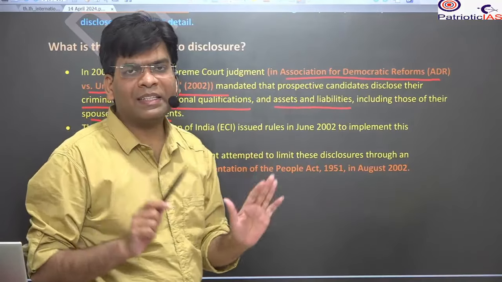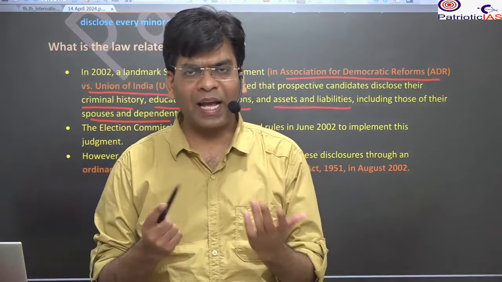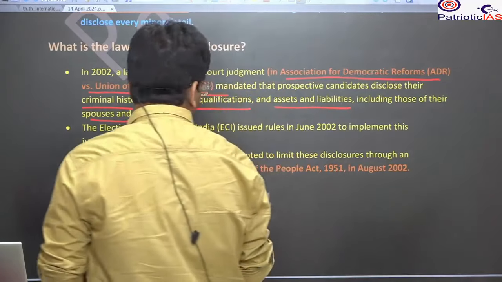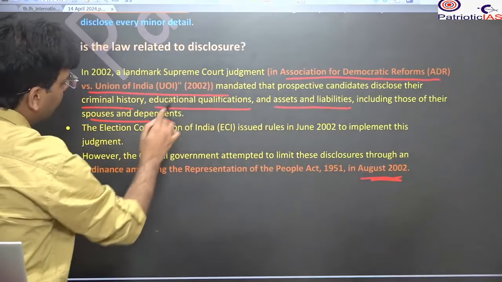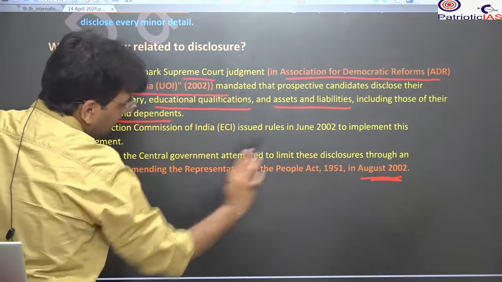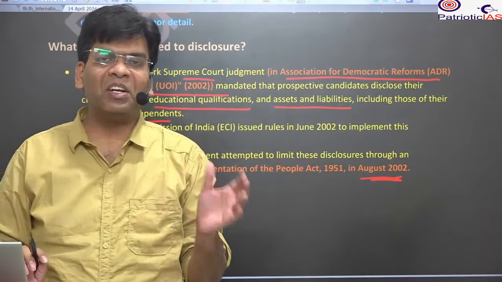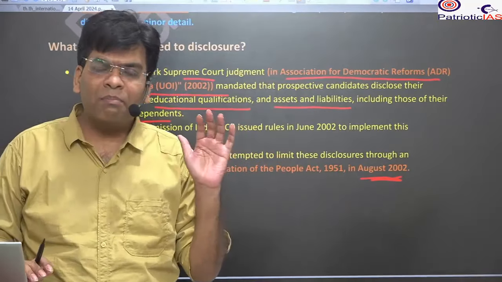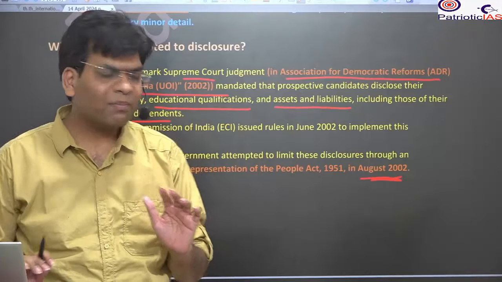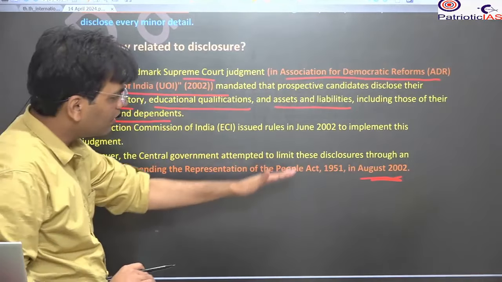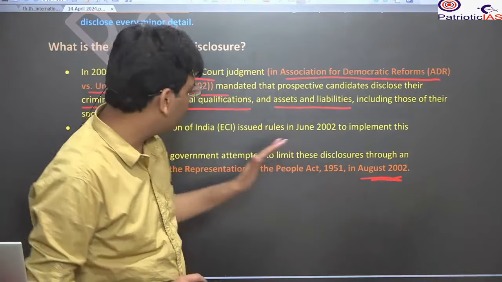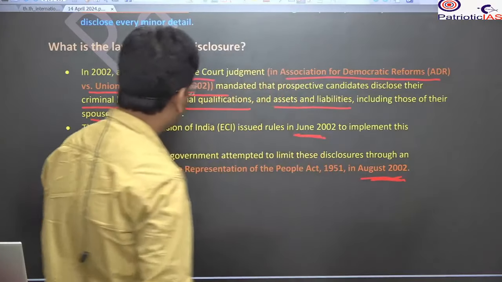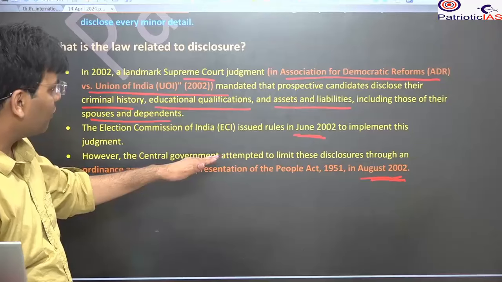The parliamentarians did not accept it. They did not like it because they have to disclose things. Why would they like it? And they brought an amendment in 2002 itself. The order came in 2002. There was consensus. Think about it: if they have to bring a law on some farmers' issue or some other issue, they take many years, at least many months, but in this case they brought the ordinance very quickly, between June and August. This is the case.